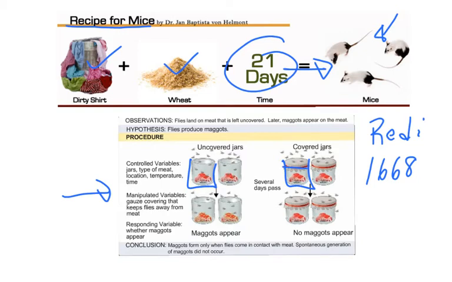What Redi noted was that maggots appeared on the jars without the cover, and then flies would emerge from the jar, while the jars with covers would not have any maggots and thus would not make any flies. And so the process of the flies appearing and the maggots appearing was happening because other flies were coming in and visiting the jars, depositing their eggs, and then their larvae grew, whereas the covered jars, the flies couldn't get in, so no maggots and then no future flies.